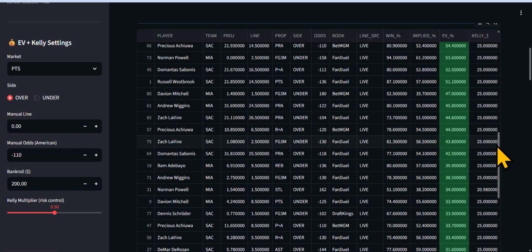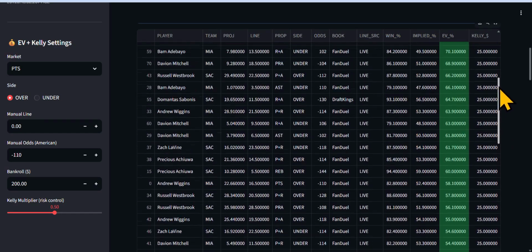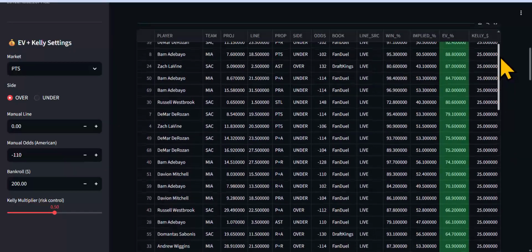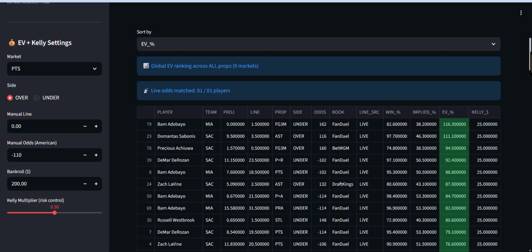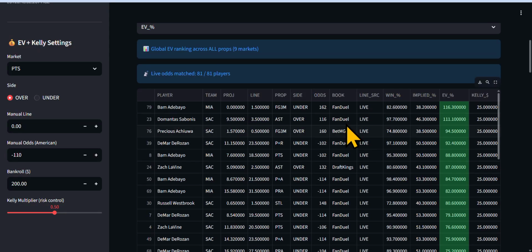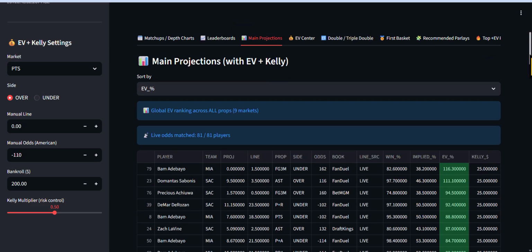Water is fun, but it's also dangerous. You know what I mean? So you just want to be careful with the blues. But you're going to get good plays with the blue, but you just kind of want to be careful with that. All right. As you see here, we got FanDuel, BetMGM, DraftKings. We're going to pull the best odds for you per the book, and it's going to work out for you guys. This is the best tool I've ever seen, and I made it, and it's astonishing. Like you have no idea how I feel.